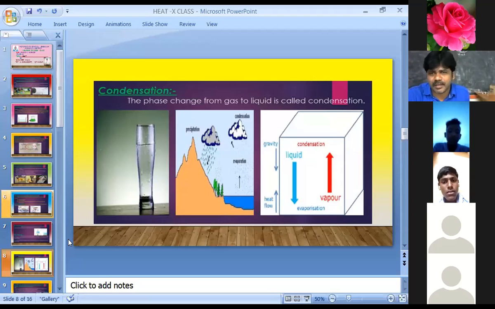Now humidity. I have just told you about humidity. The water vapor present in the air is known as humidity. Okay, so time is running out.